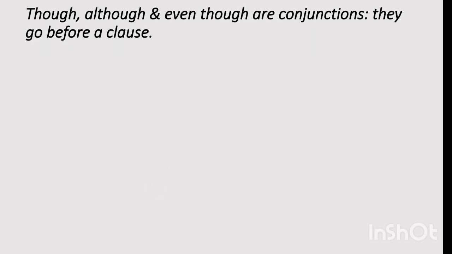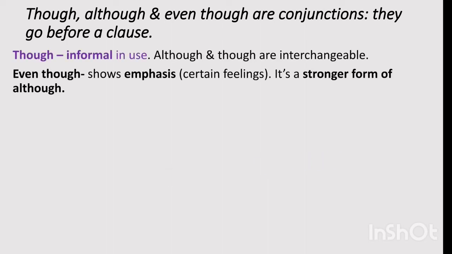Now we will take some examples of though, although and even though. And they go before a clause. It means clause से पहले लगा देते हैं या इसके बाद clause लगाना होता है. Though and although are interchangeable. Though is informal in use and although and though are interchangeable. Difference only, आप though भी लगा सकते हैं, although भी लगा सकते हैं, but most of the time we use although because it is formal situation. ये formal है and though is less formal. That's why it is used as the situations are different. One is informal and another one is formal.